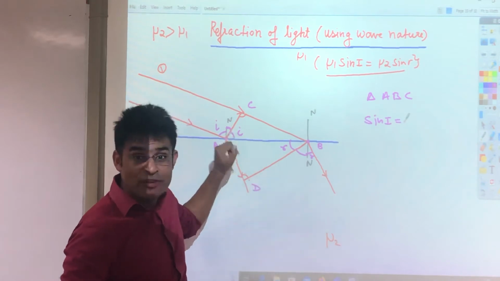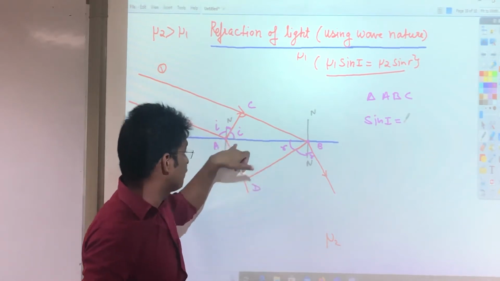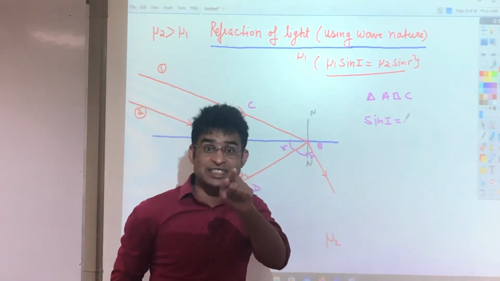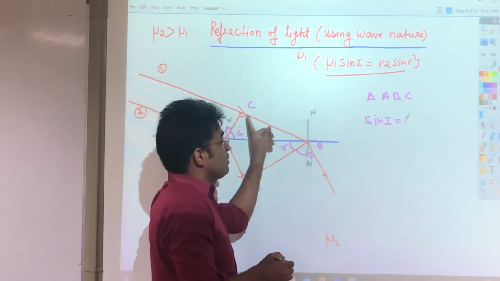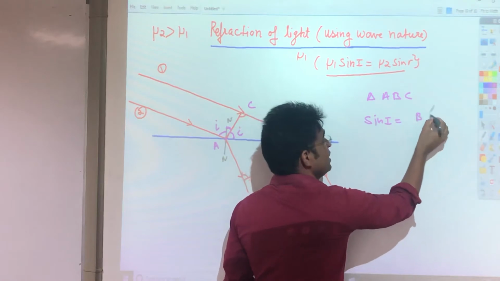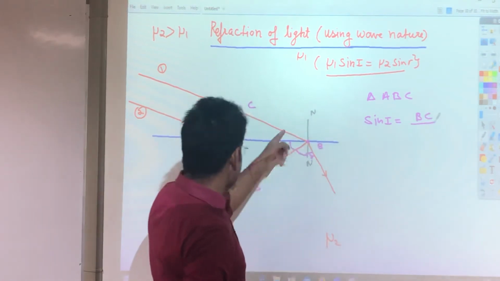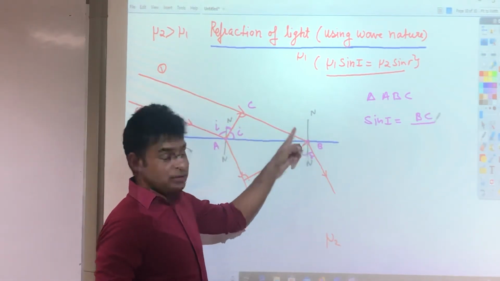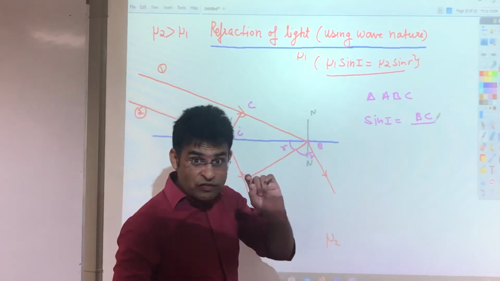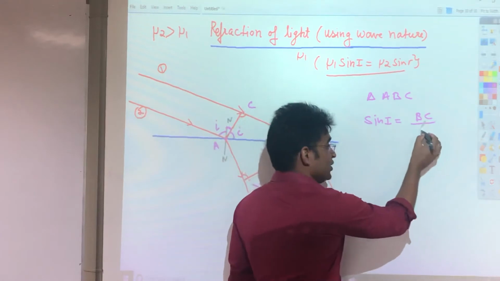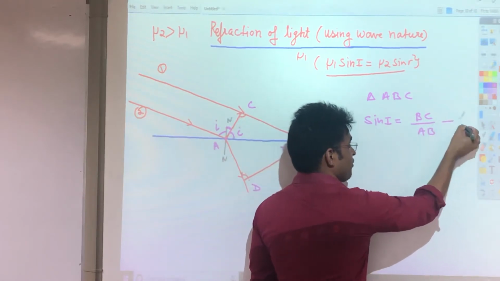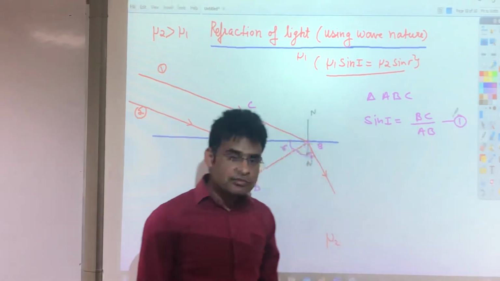The perpendicular is the side in front of the angle, which is BC. So I can write BC divided by the hypotenuse. The hypotenuse of triangle ABC is line AB. So I got equation 1.